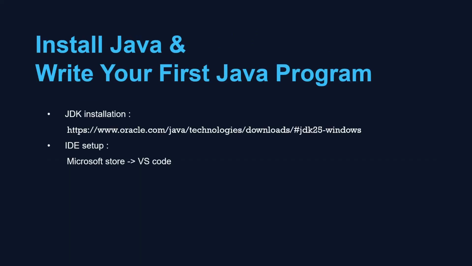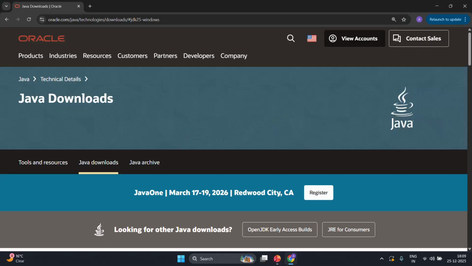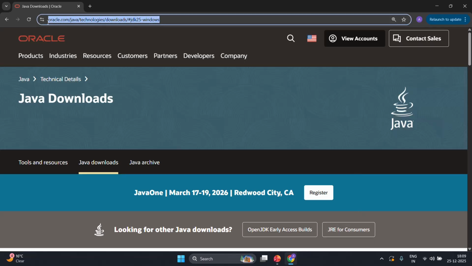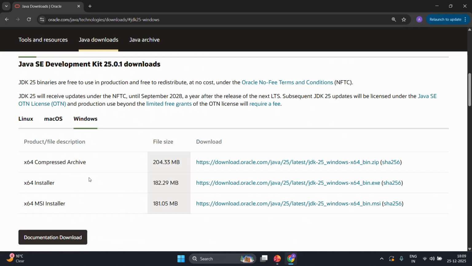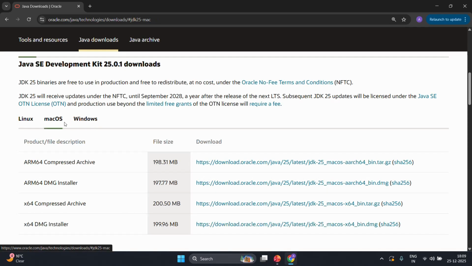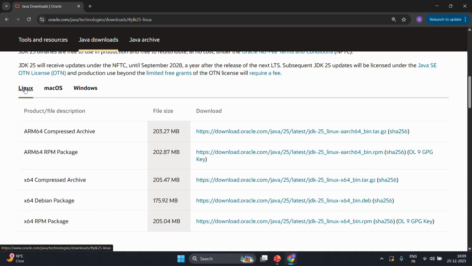Now let's move to the practical part. First, we need to install Java on a system. We will download the JDK, which stands for Java Development Kit, as I already told you before. Once Java is installed, I will also set up an IDE so writing code becomes easy. You don't need to worry, I'll show everything step by step on the screen. So this is the link. I have opened this link in my web browser, and if you scroll down, here you can see for Windows, these are available, and similarly for Mac OS and Linux. You can download it as per your OS.